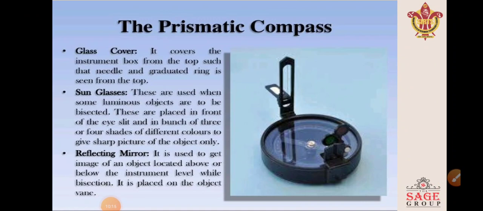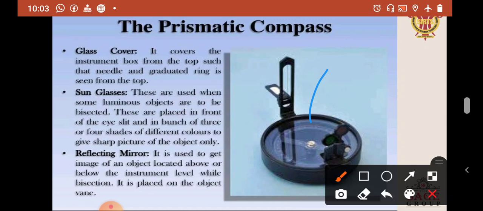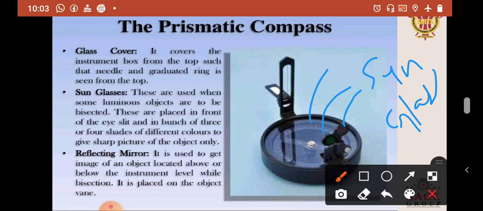Next is the glass cover. It covers the instrument box from the top such that the needle and graduated ring are seen from the top. And next are the sunglasses.